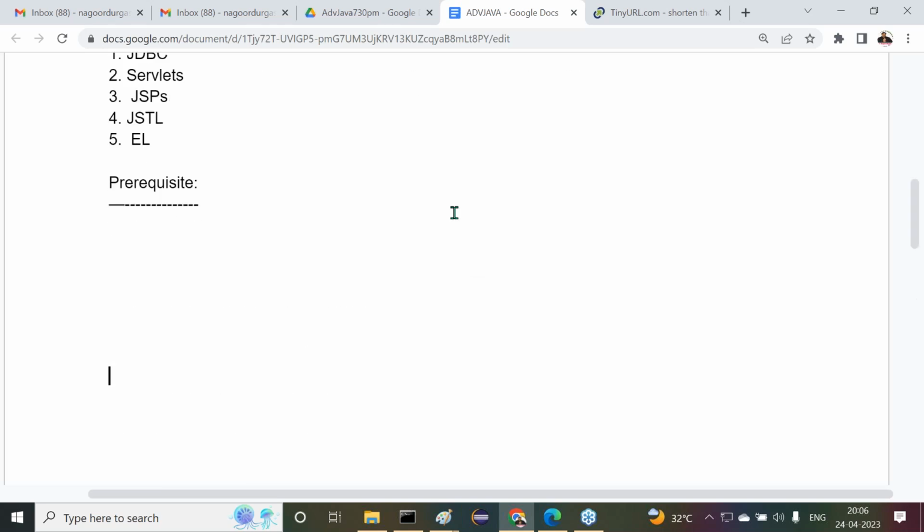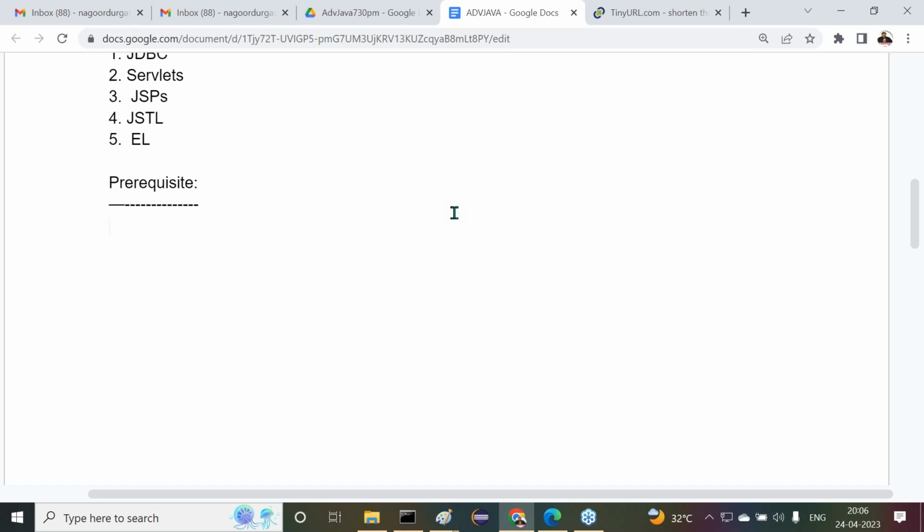Okay, fine. Let us understand the content clearly. Finally, before starting this content, I'm asking you, are all of you getting clarity on what exactly the content is inside advanced Java? Five topics. What are the five topics here now? JDBC, servlets, JSPs, JSTL, and what next one? Expression language. They are the five topics now.